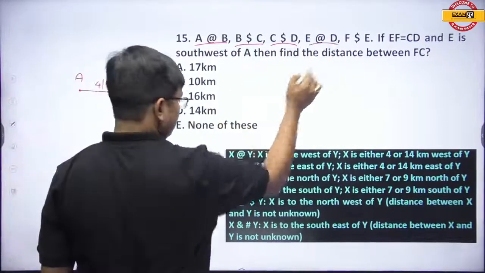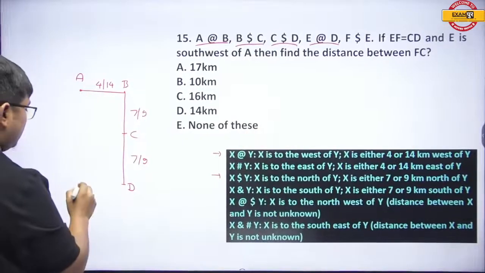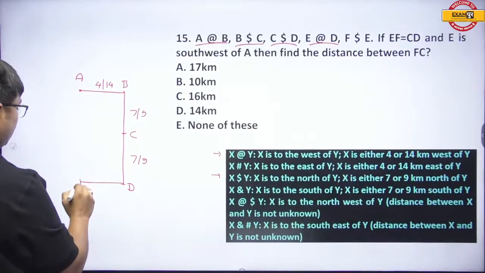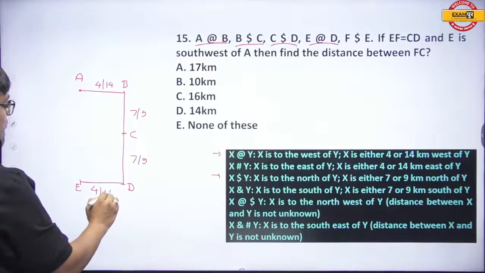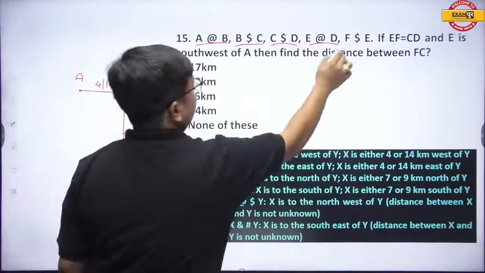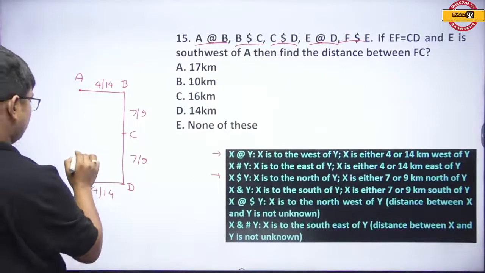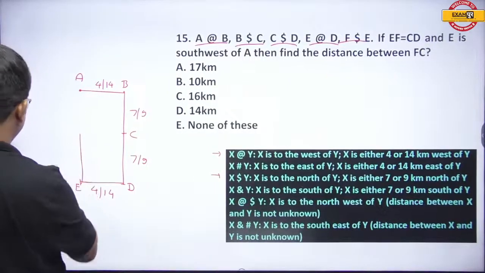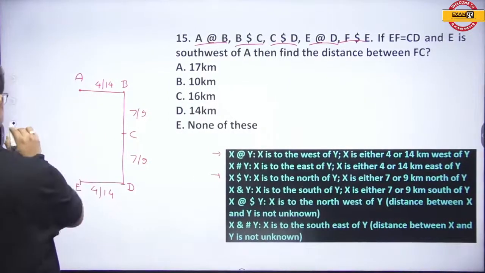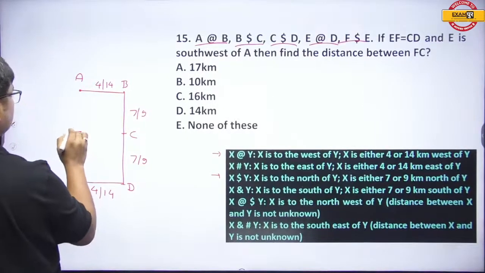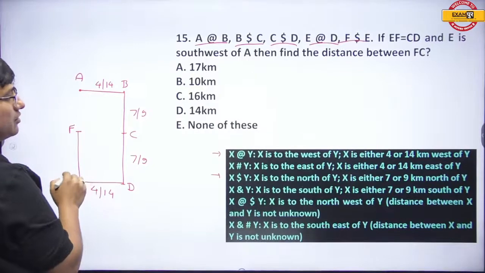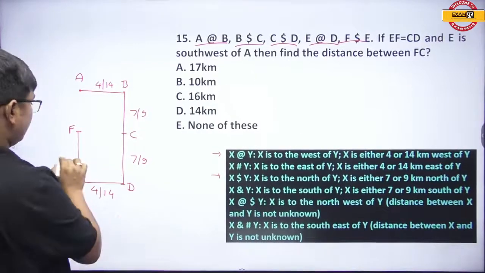Now, E at the rate D means E is west of D, and how much west? 4 or 14. Finally, F dollar E means F is north of E. And how much north? It can be 7 or 9.